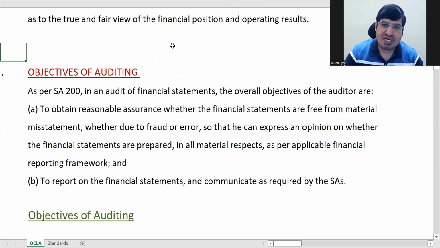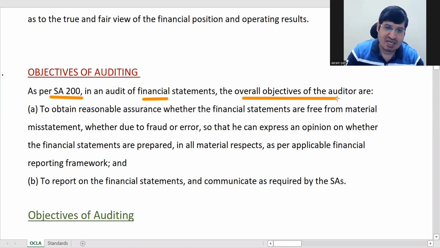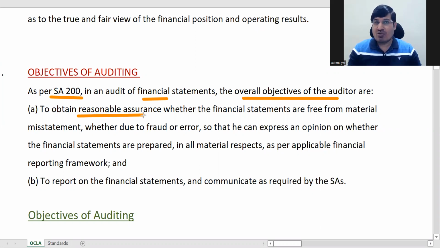So, objectives of auditing. It's divided into two parts. One is what the SA says, SA 200, Standards on Auditing. It says that in an audit of financial statements, the overall objectives of the auditor are, first, to obtain reasonable assurance. Assurance means saying I assure you that nothing will go wrong.